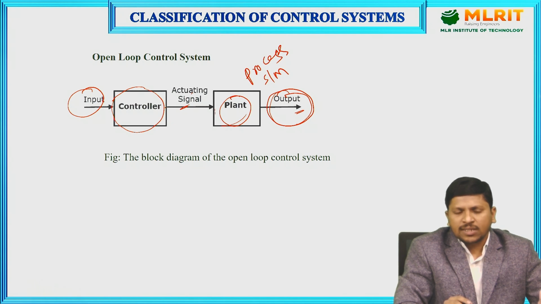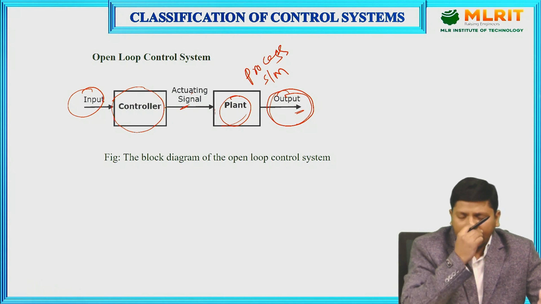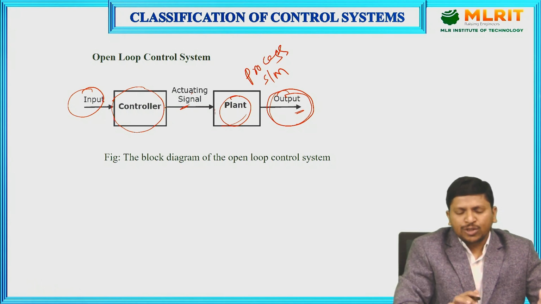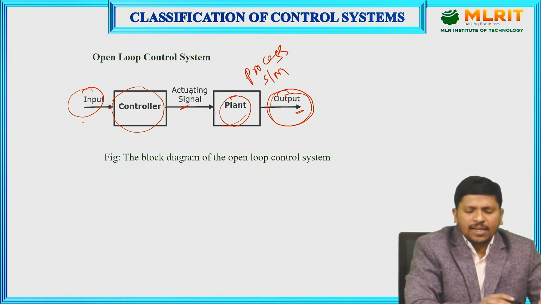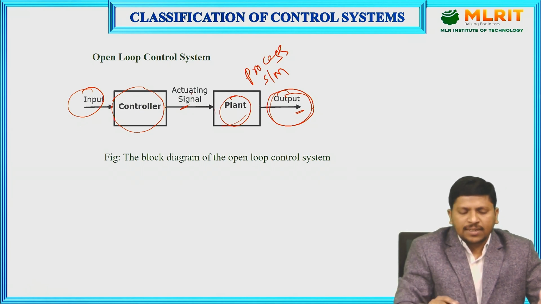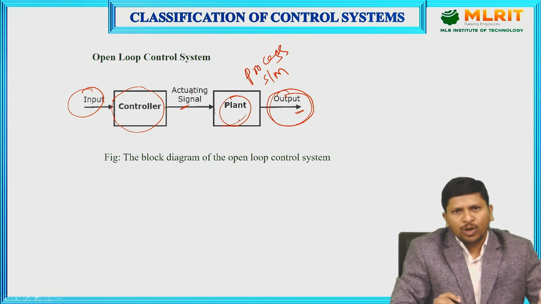That signal is input to the plant, the plant is controlled by it, and finally the plant produces an output. Whatever input is given, we simply get the output. Such systems are called open loop control systems.